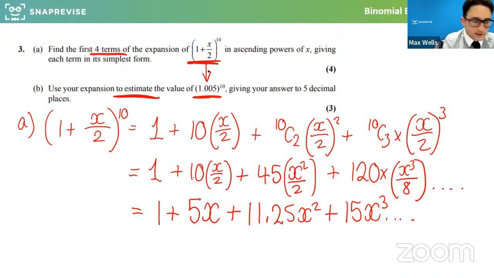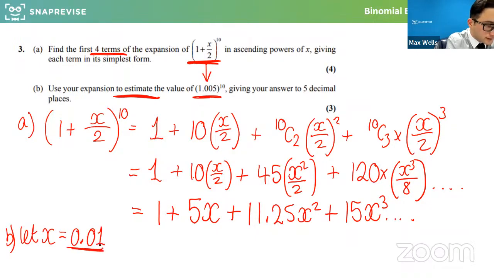And that would mean that if we let x for part B equal 0.01, do you guys see that 1 plus 0.01 over 2 is 1.005? So what it's basically doing is saying sub in 0.01 as x to this expansion. So if we do that,